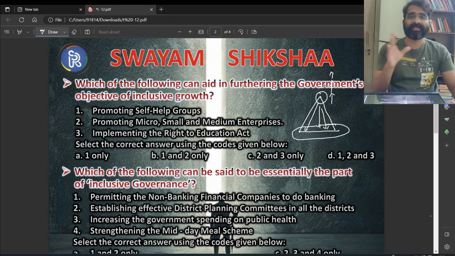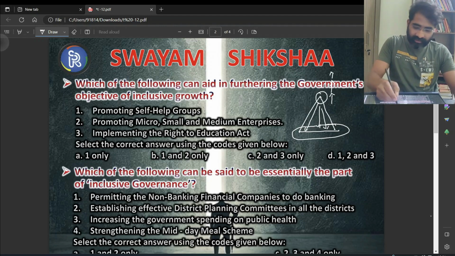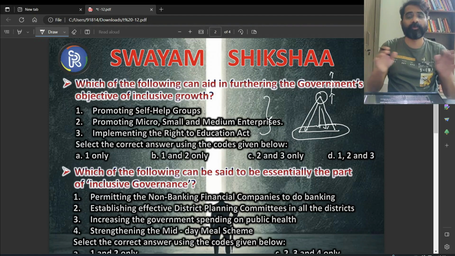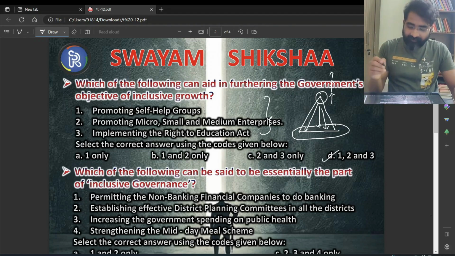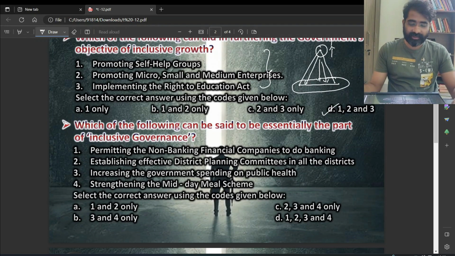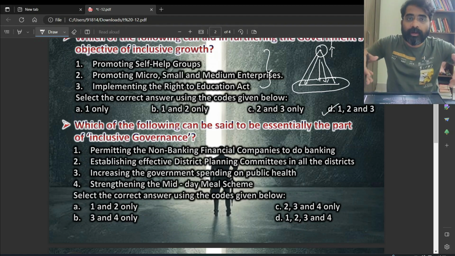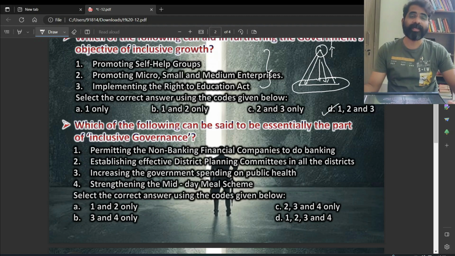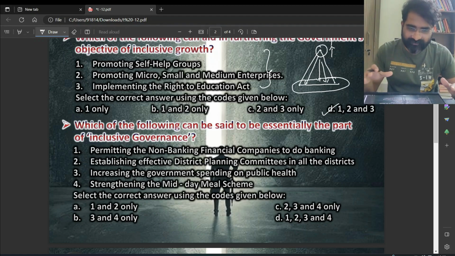Promoting SHGs, self help groups, or micro, small, and medium enterprises, and even implementing RTI, all these are part of inclusiveness, no doubt about it. Everything will help, especially the bottom sections. Now, next question. Which of the following can be said to be essentially the part of inclusive governance? On my slide here, we can see this question.